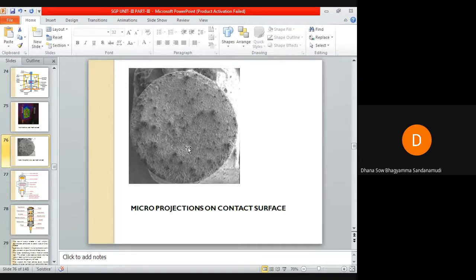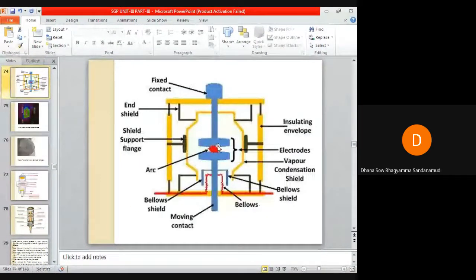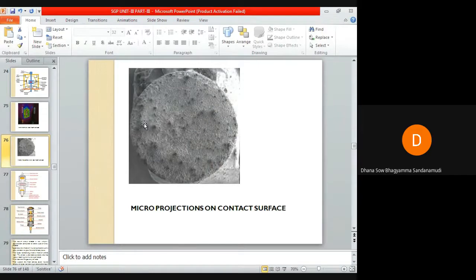Remember that it has certain micro projections; you can see the micro projections here. At the time of contact separation, when these two contacts are separating, these projections form the last points of separation.